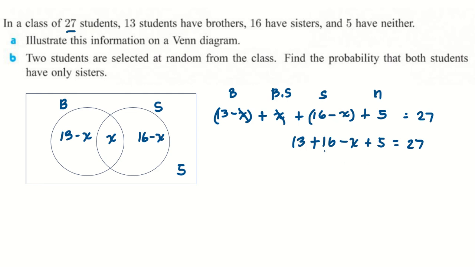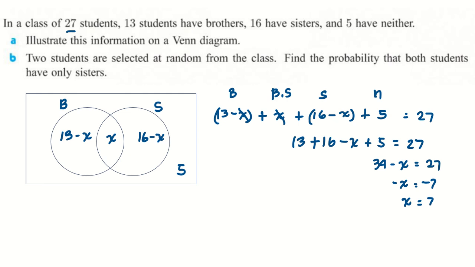So 13 plus 16 is 29, plus 5 is 34, minus x equals 27. Bring this to the other side, we have negative x equals 27 minus 34, or 34 minus 27 is 7. So that's negative 7. But we're not looking for negative x, right? So x must be 7.